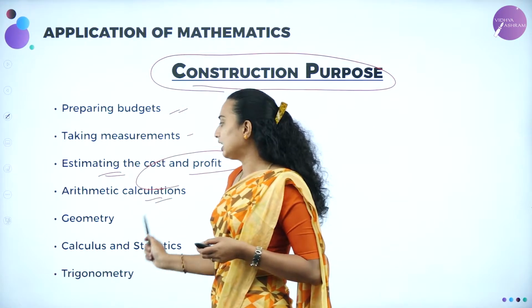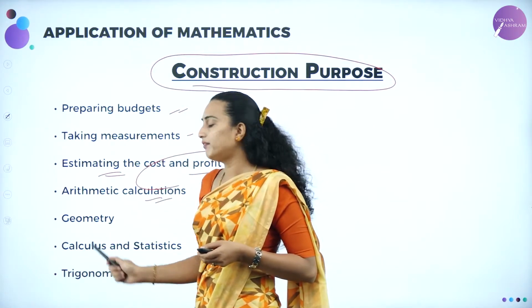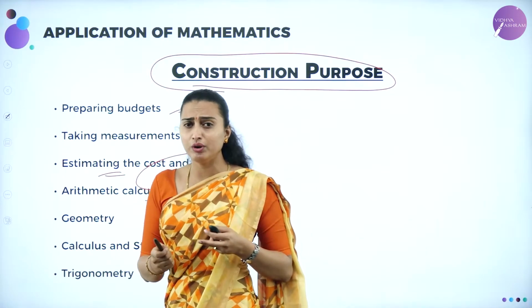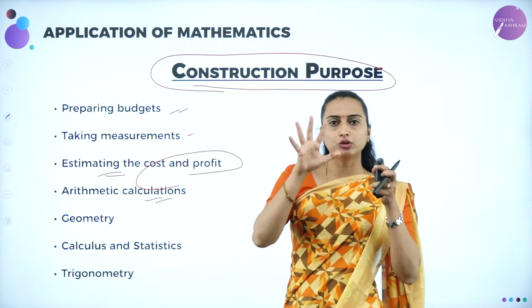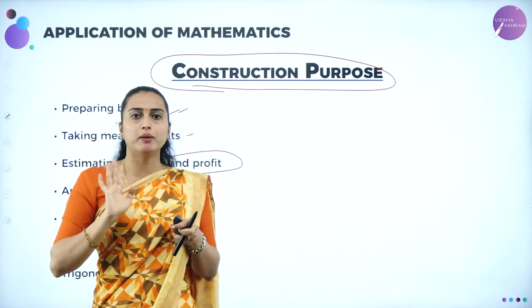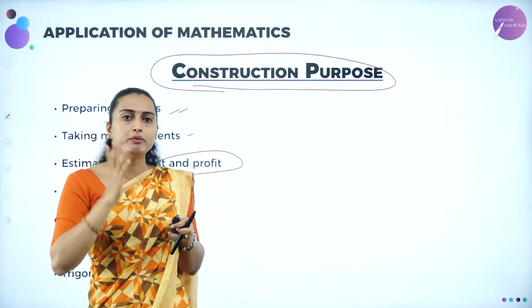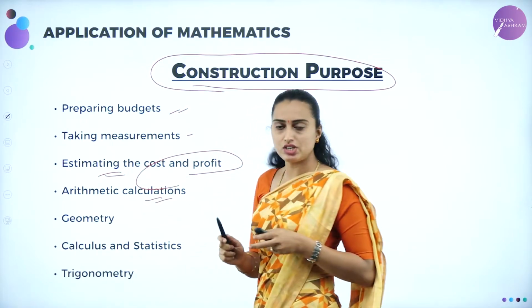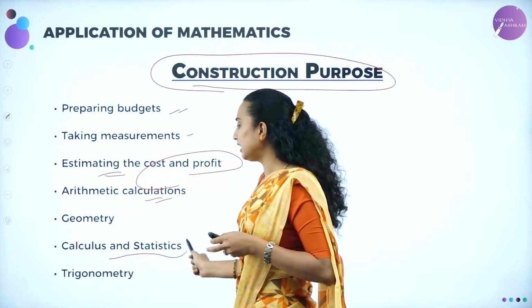Then the arithmetic calculation will be there, and in that you are going to have the geometry. What is that geometry? You are going to have it as what I need to build. The room must be this shape. The hall must be this shape. Correct? Now you are going to have that geometry under that construction. And then you are going to have calculus and statistics.